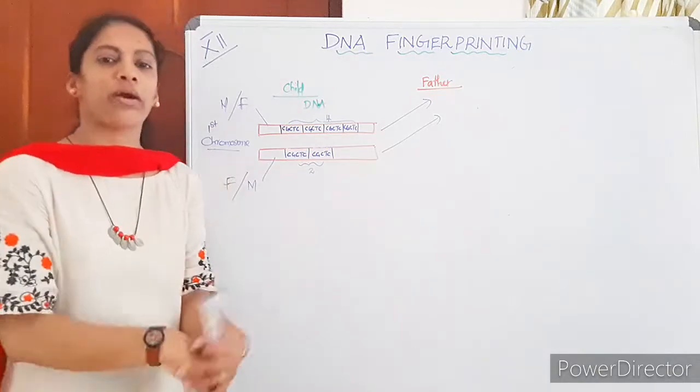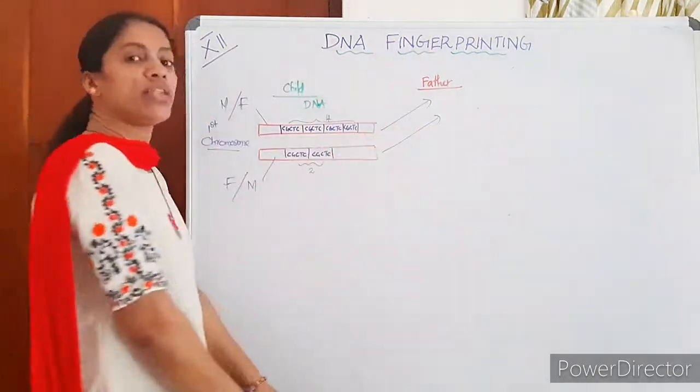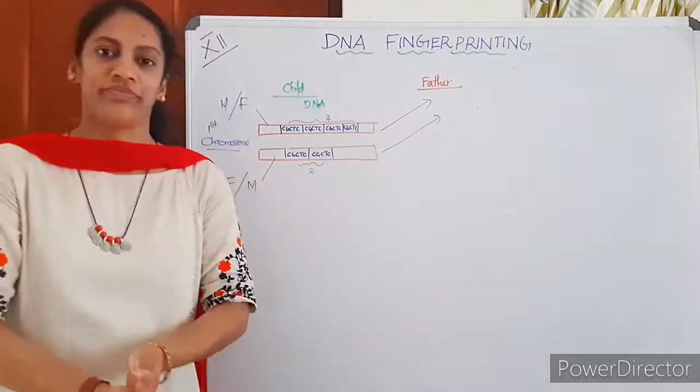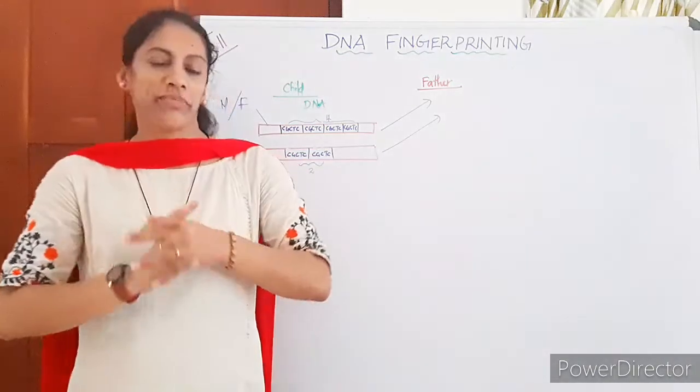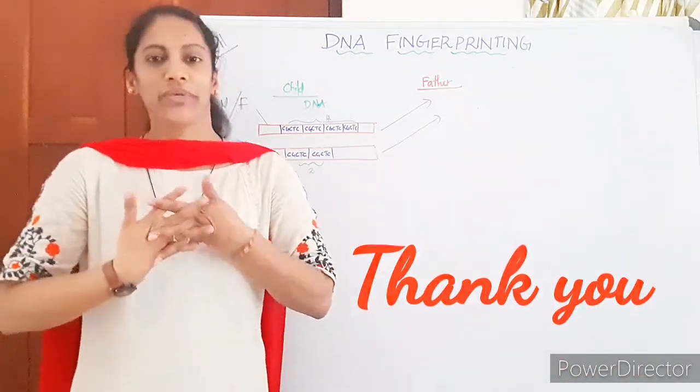So easily we can compare. The VNTR of the child should match with that of the father. Any one chromosome testing is enough. I think it's clear. Then we can wind up the topic of DNA fingerprinting, and if there is any doubt we will discuss. Okay, thank you.